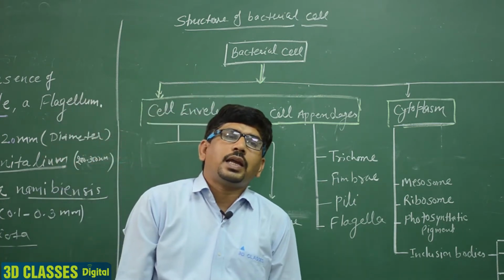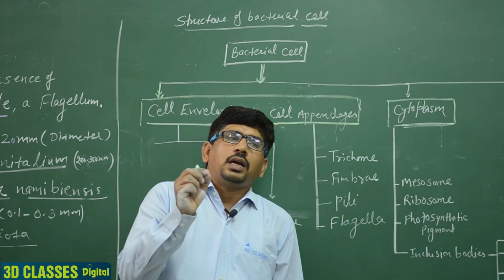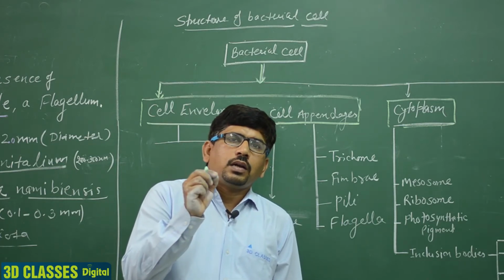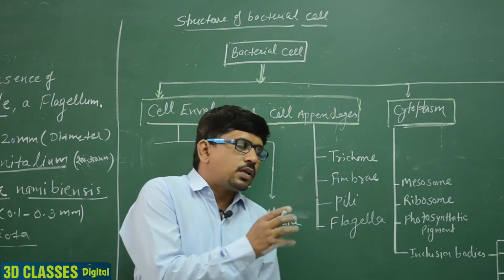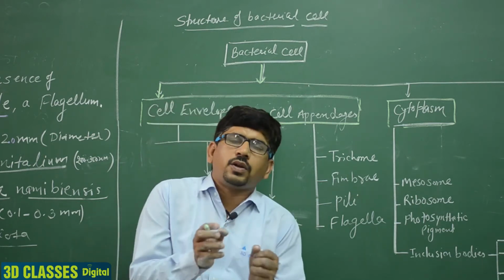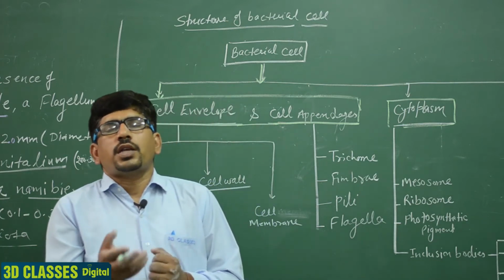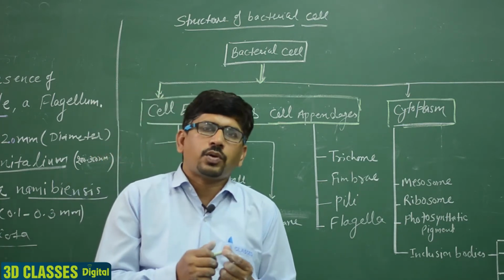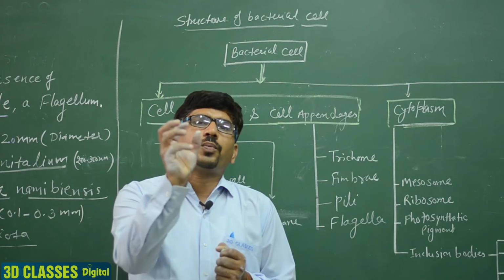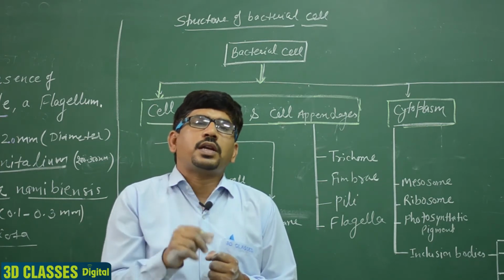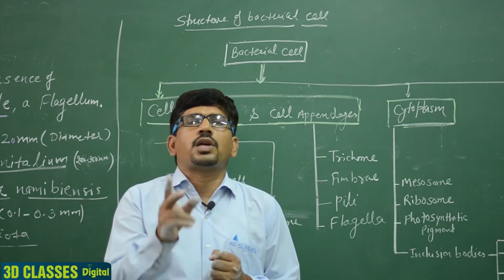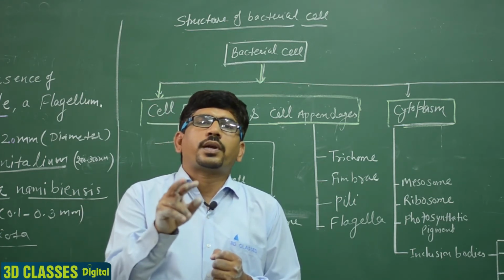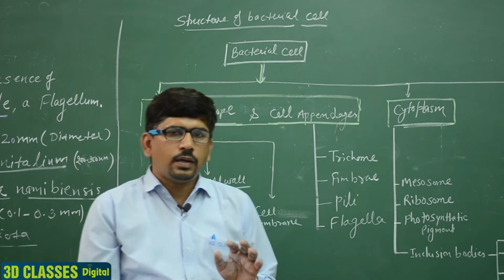Students, let me clarify that this structure is not present in your second chapter in the NCERT book. The structure of prokaryotic cells is present in your chapter on cytology, cell biology, where the description of the bacterial cell is present. Clear?